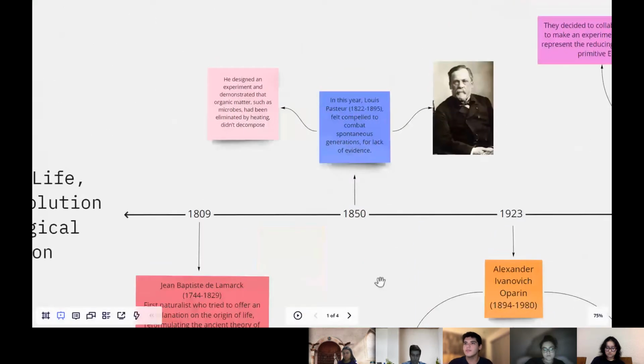Next, in 1850, Louis Pasteur felt compelled to combat this spontaneous generation theory for lack of evidence. Therefore, he designed an experiment and demonstrated that organic matter, such as microbes that had been eliminated by heating, didn't decompose, proving his theory.